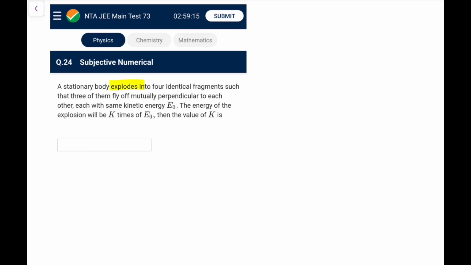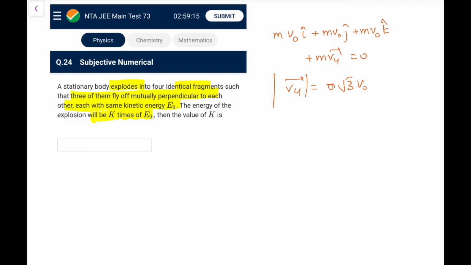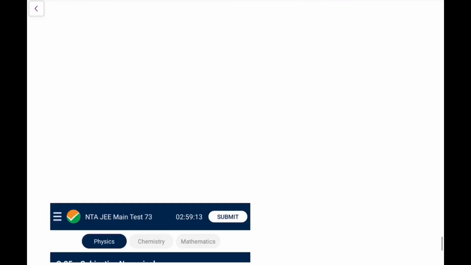Next, a stationary body explodes into 4 identical fragments such that 3 of them fly off mutually perpendicular with the same energy E naught. If the energy of the explosion will be k times E naught, find the value of k. So 3 equal fragments go in, let's say they have velocity v naught i cap, v naught j cap, and v naught k cap. So what do you have? mv naught i cap plus mv naught j cap plus mv naught k cap plus the last one, that would be mv4, and this should be 0 because it was at rest. So v4 from here comes out, magnitude wise, as root 3 v naught, so that means its kinetic energy will be thrice, 3 E naught, plus E naught, that is 6 E naught. So k value comes out to be 6. Again, an easy question, not a tough one for you.